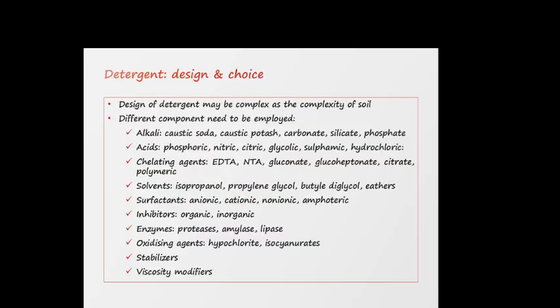So, what are the detergents that are used to clean the abattoir, which is very imperative for hygiene maintenance in the abattoirs? For example, we have alkalis like caustic soda and caustic potash, acids like phosphoric and nitric acid, chelating agents like EDTA and gluconate, solvents like isopropanol and propylene glycol, surfactants like anionic, cationic, non-ionic and amphoteric, inhibitors like organic and inorganic, enzymes like proteases, amylase and lipase, oxidizing agents like hypochlorite and isocyanurates, stabilizers, and viscosity modifiers.